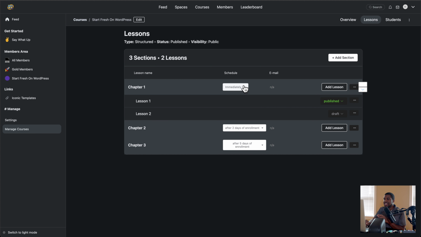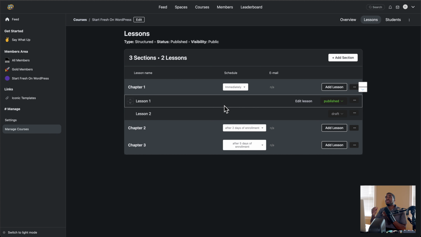Here we have the schedule. Notice how I have the schedule part here, and that's on the section itself, not on the courses. So when we're dripping content out and we say we want this person to take this part of the course immediately, but then this other part, maybe the second lesson or part 2, they can only take it 2 days later or 3 days later. That's where this part comes in. How many days after they enroll? And that's on the section level.